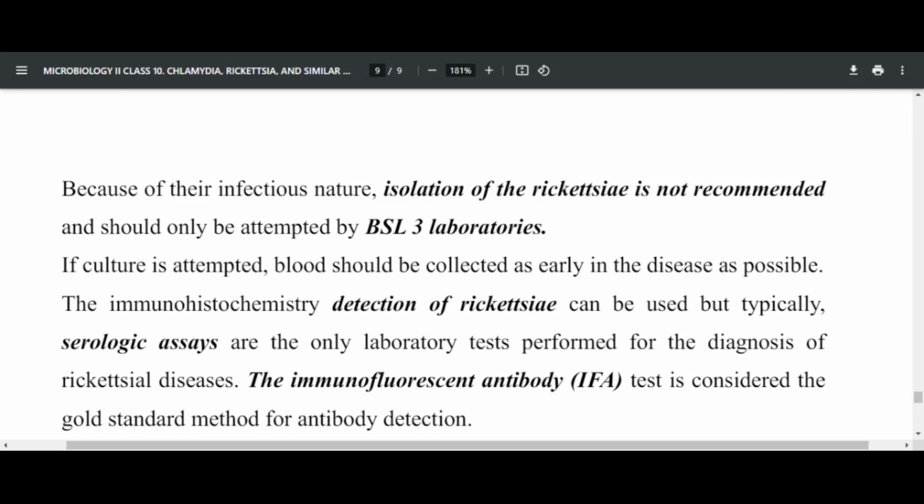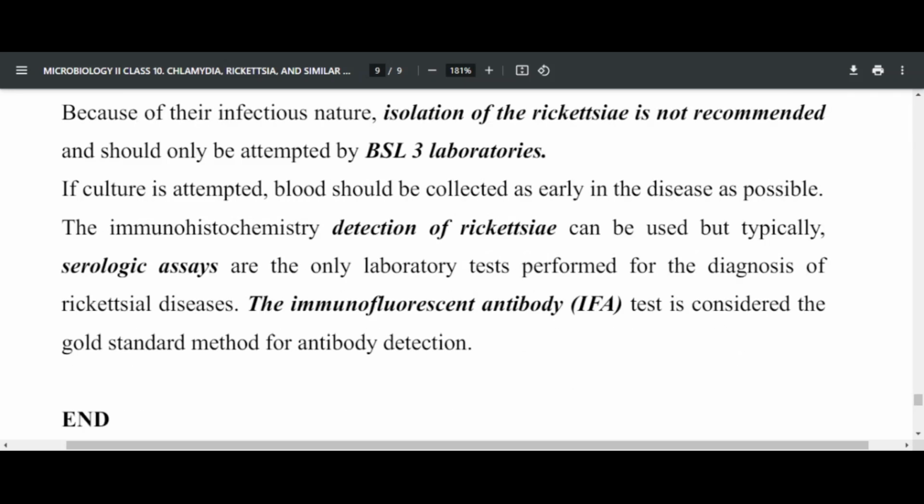The reason is that Rickettsia prowazekii, Rickettsia typhi, Rickettsia conorii, all of them are bioterrorism agents, because only a very low dose can establish disease. That's why they are very serious infectious pathogens, so we should try our best.